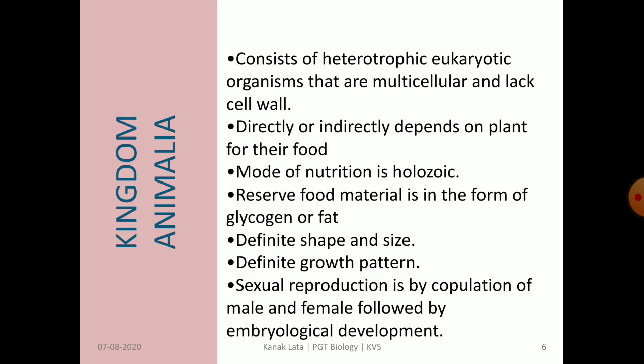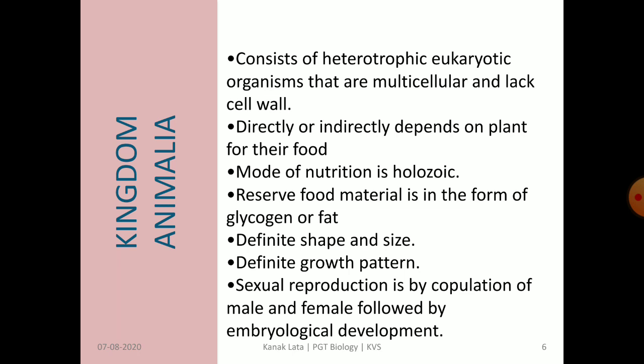Now let us see kingdom Animalia. They are heterotrophic eukaryotic organisms which are multicellular and lack cell wall. They don't have cell wall. They are heterotrophs, meaning they are directly or indirectly dependent upon plants for their food. They do not prepare their own food. Mode of nutrition in kingdom Animalia is holozoic. Holozoic means they take in solid food, and the nutrition process includes ingestion, digestion, absorption, assimilation and egestion.